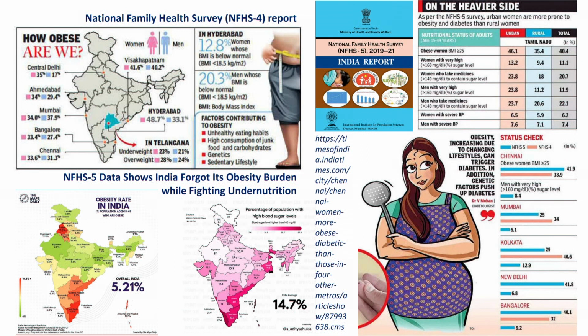If you look at this other number, this is also from NFHS 5. You can see only 5% of people in India have BMI more than 25. But 14% of them have glucose intolerance. That means where are these people coming from? Are they related to some other risk factor? So I just tried to look at other risk factors described in the literature for diabetes. If there is a difference in the prevalence of obesity and it is unrelated to diabetes, let us see what other environmental factors are described in Indian literature mostly.